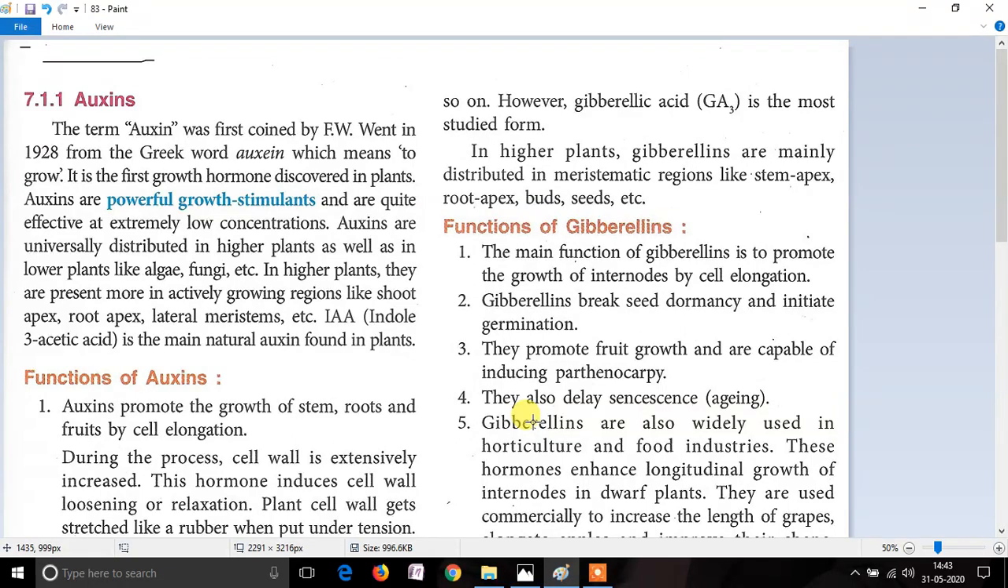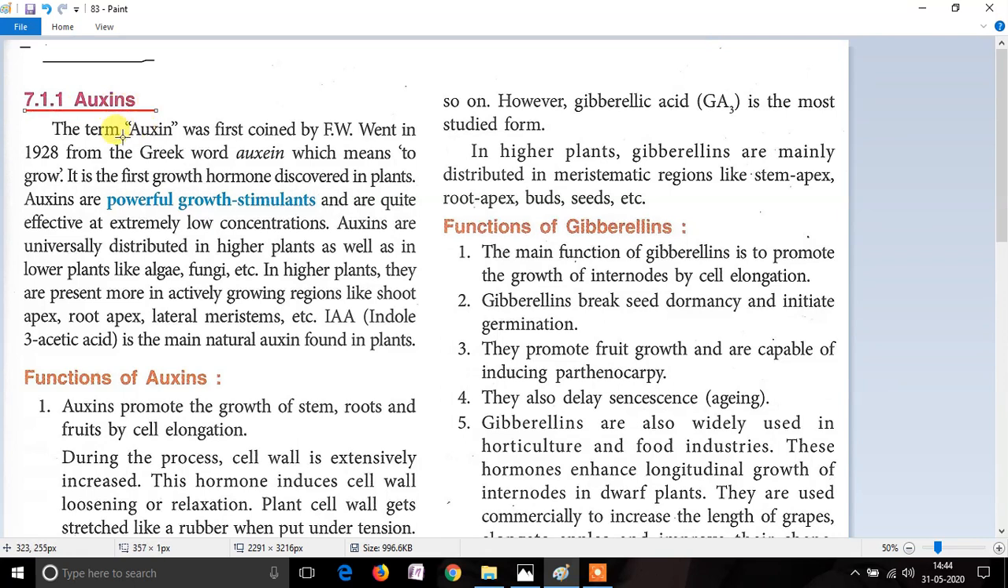Everyone, in today's video we are going to discuss the topic of chapter number 7 of biology, chemical coordination in plants. And now we are going to discuss the several chemicals which are known as hormones present in the plants. The first chemical which we are going to study today is auxins.